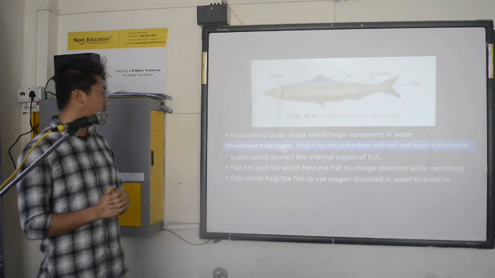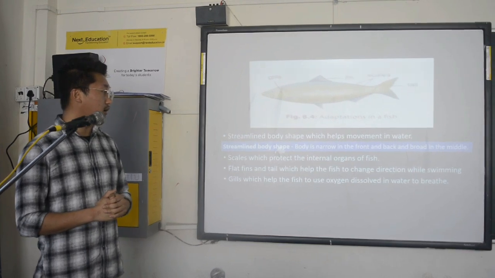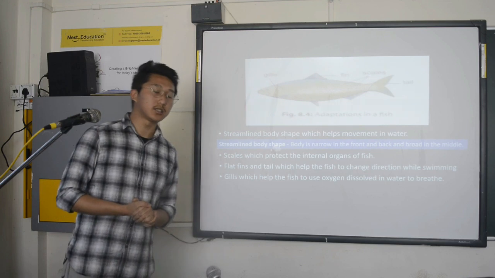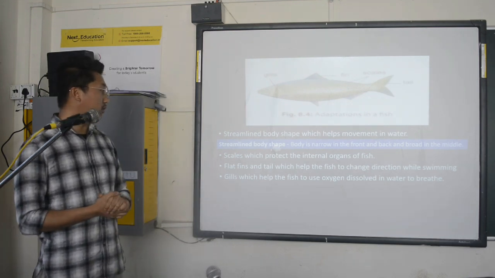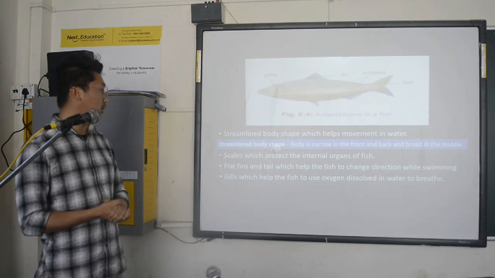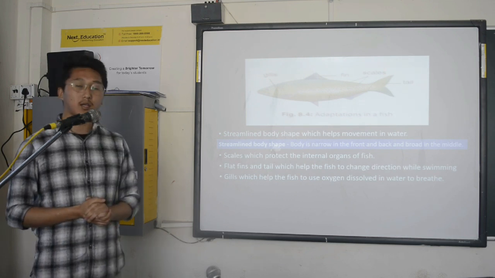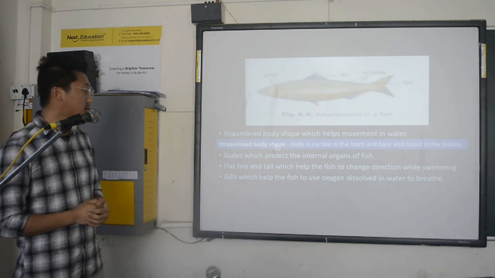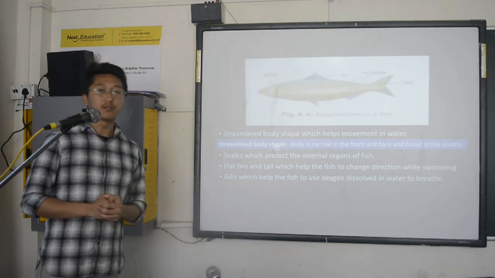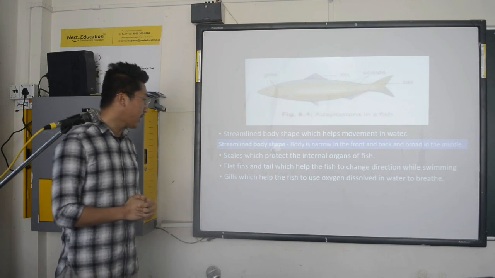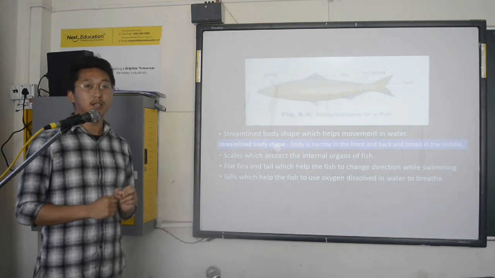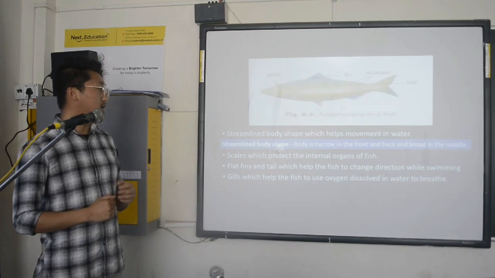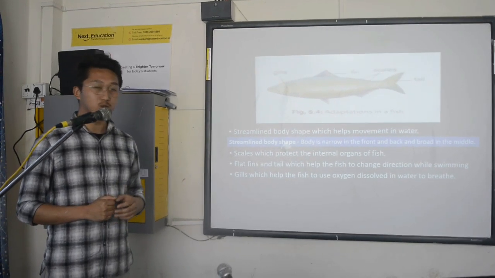Scales protect the internal organs of fish. So fish also have scales which help to protect the body of the fish, or the organs of the fish, in the water. The next adaptation is flat fins and tail, which help the fish to change direction while swimming. Because of the flat fins and tail, the fish can move or change direction while swimming.